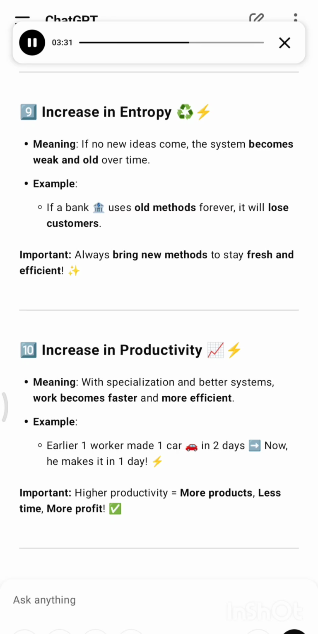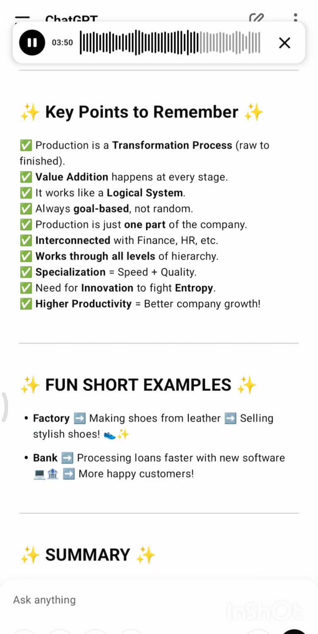10. Increase in productivity. Meaning, with specialization and better systems, work becomes faster and more efficient. Example: earlier one worker made one car in 2 days, now he makes it in 1 day. Important: higher productivity equals more products, less time, more profit.